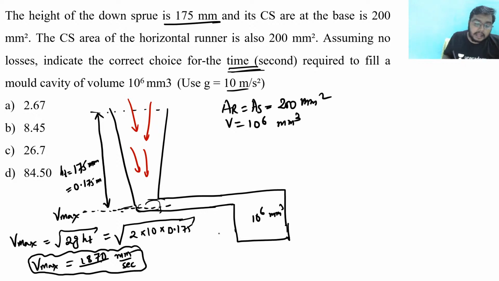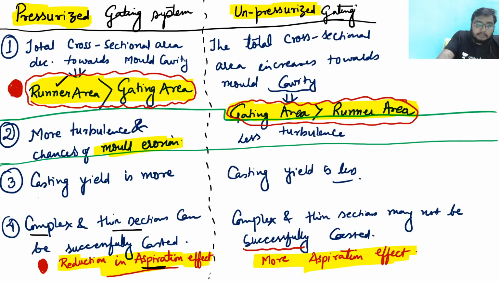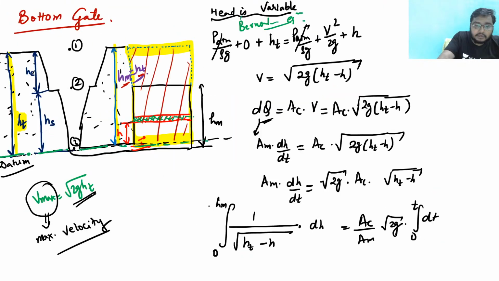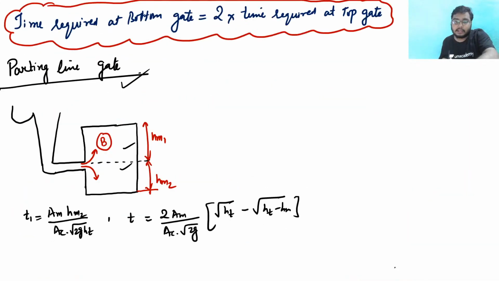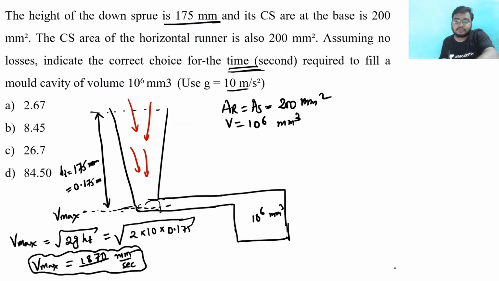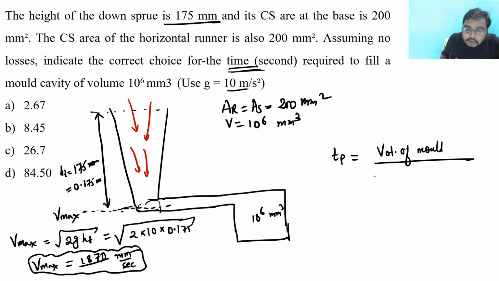Now see, I know the maximum velocity. So what is the time required? We have seen time required as volume of the mold by choke area into maximum velocity. Clear? So pouring time is equal to volume of mold by choke area into maximum velocity.